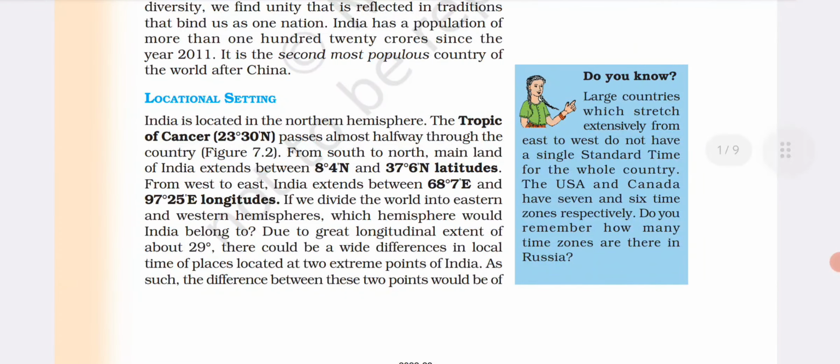Do you know, large countries which stretch extensively from east to west do not have a single standard time for the whole country? The USA and Canada have 7 and 6 time zones respectively. Do you remember how many time zones are there in Russia?